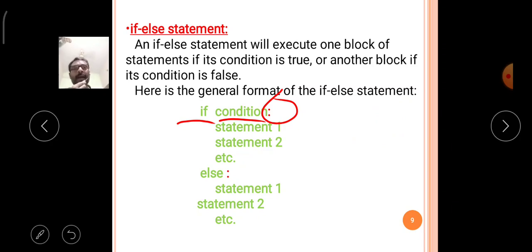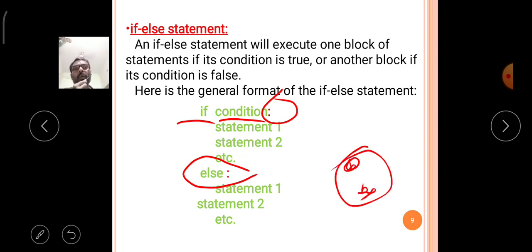Afterwards, write the keyword else, and else also must be followed with the colon symbol. The statements following the colon symbol are treated as the else block.